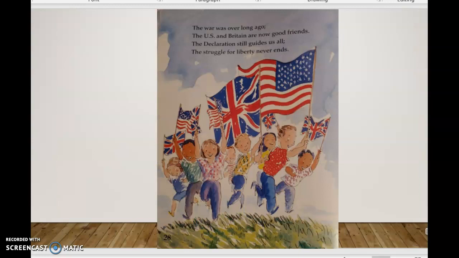The war was over long ago. The US and Britain are now good friends. The Declaration still guides us all. The struggle for liberty never ends.